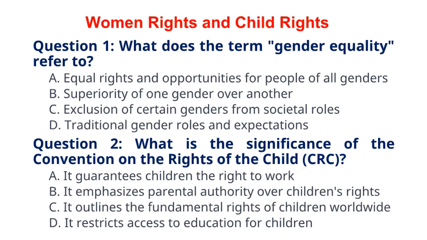The correct answer to question 2 is option C. It outlines the fundamental rights of children worldwide. Explanation: The CRC is an international treaty that sets out the civil, political, economic, social, health, and cultural rights of children worldwide.